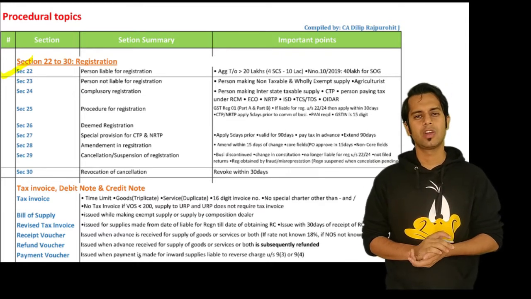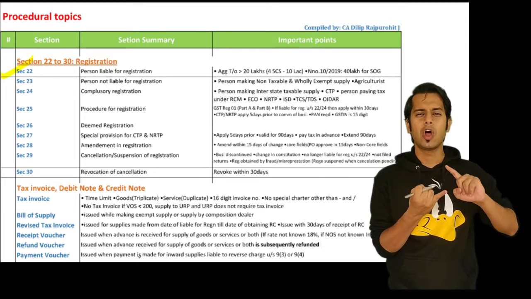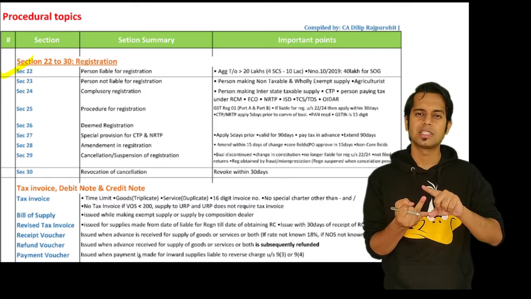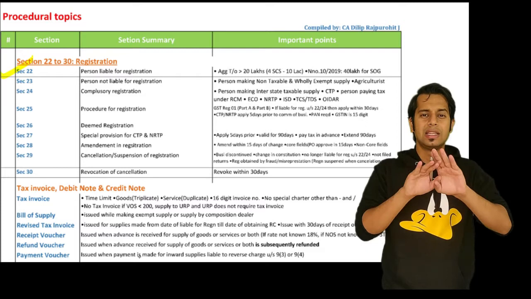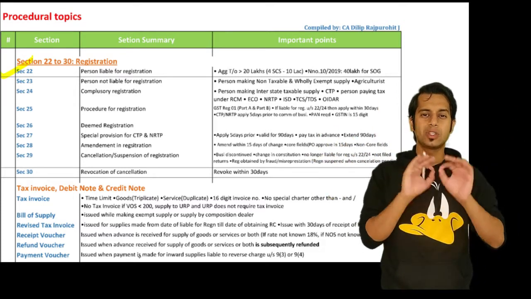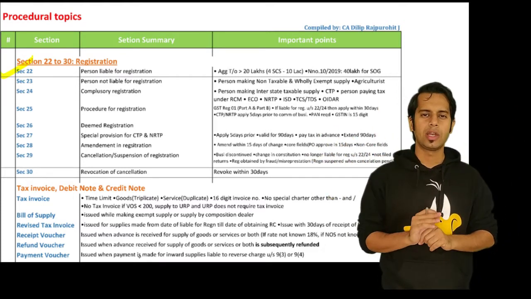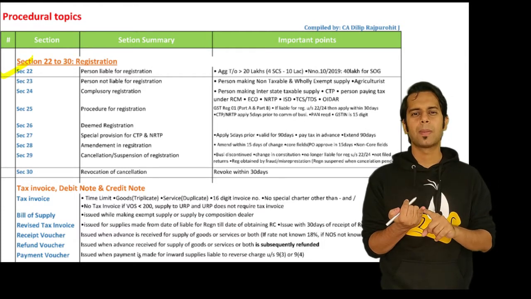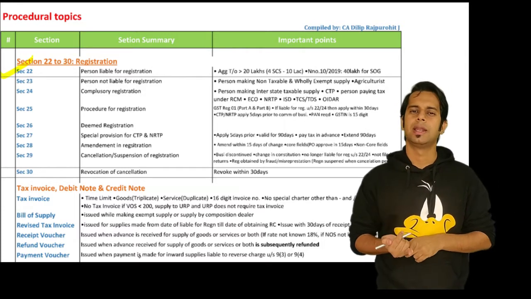Sir, what is this aggregate turnover? Aggregate turnover means the aggregate value of all taxable supplies, exempt supplies, export of goods or services, and interstate supplies by a person having the same PAN. This is computed on an all India basis, and it shall not include taxes under GST and inward supplies liable for reverse charge.